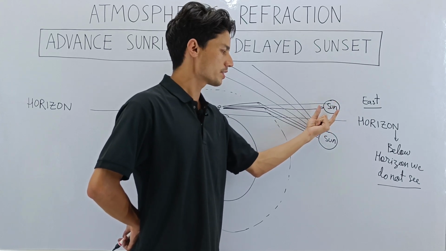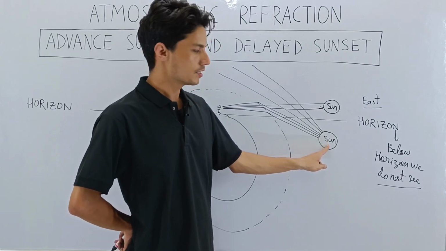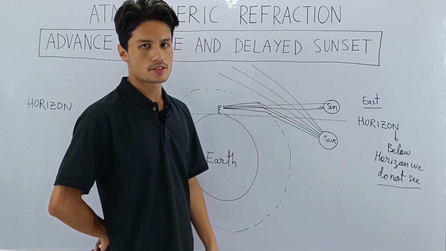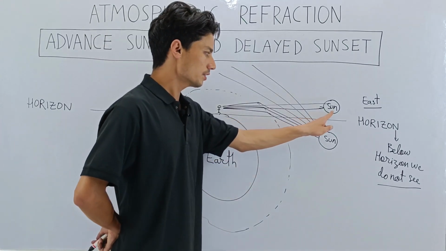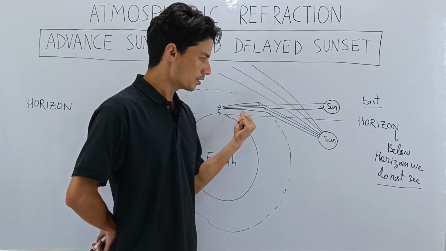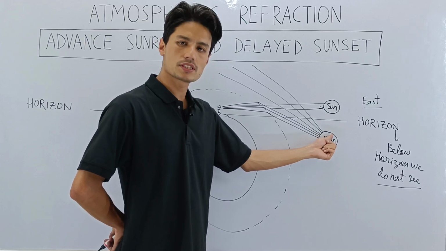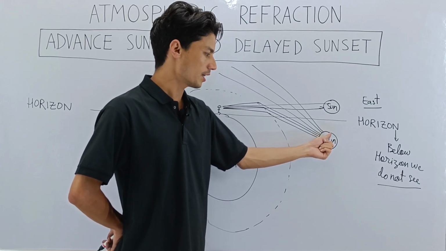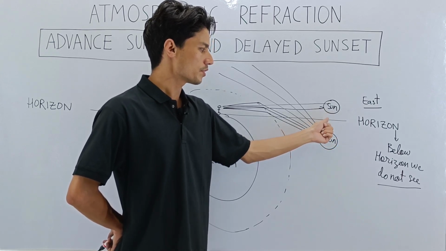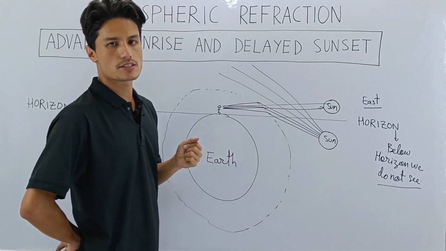Remember, earlier we were discussing apparent position and actual position. This is the actual position of the sun, class, but this is the apparent position of the sun because of refraction. The sun is visible to the observer, though it will still take a few minutes, I'll tell you later how many, to rise above the horizon, but the observer will start seeing the sun. This is called advanced sunrise.